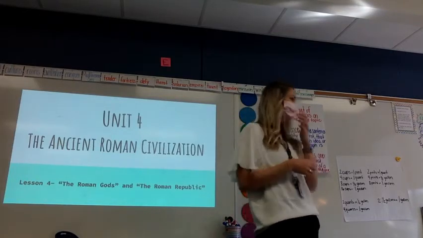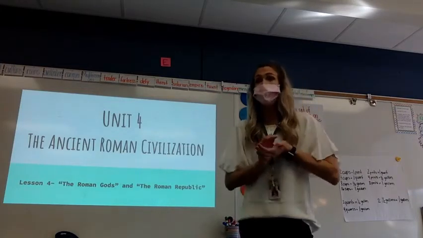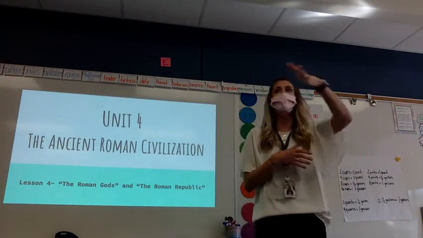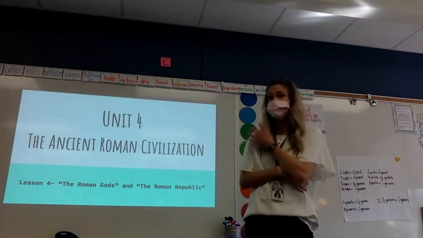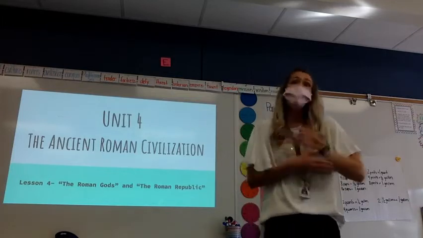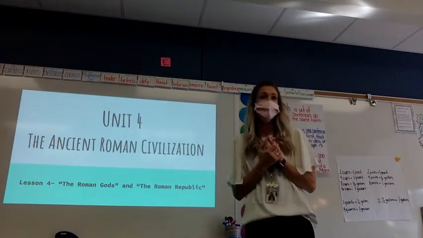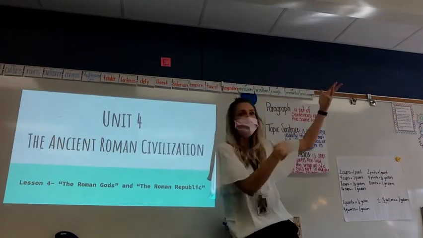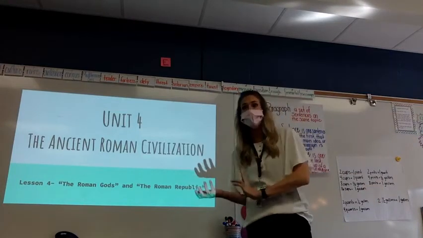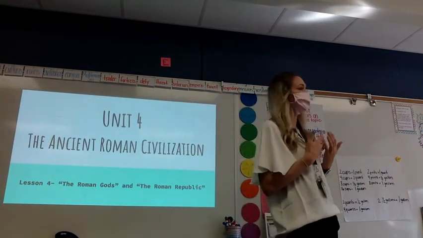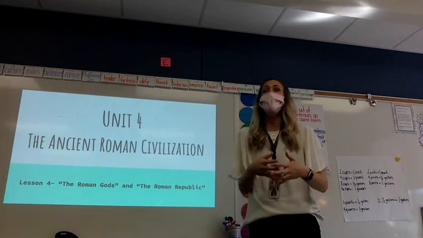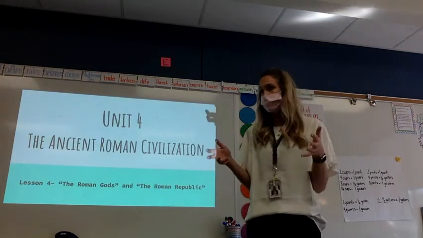So polytheistic. We know that the Romans and the Greeks both were polytheistic. They had all these different gods they believed in. Now, nowadays, we consider all of those myths about the Greek gods and goddesses to be fiction. And a lot of the reason we consider those to be fiction now is because of science. Science tells us that we don't need to pray to the rain god in order to get rain, that there are weather patterns and that there are seasons and that the weather is going to get cold and it's going to rain. So we know science backs more information and we don't have to pray to that god to get it, right? So it's more considered fiction now. But we know that Romans and Greeks both had these ideas about the gods and goddesses.